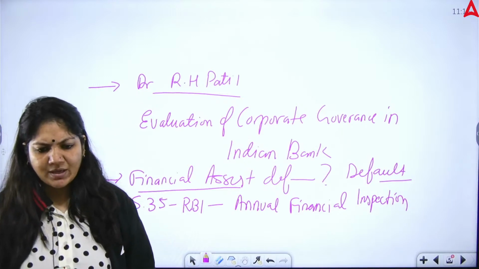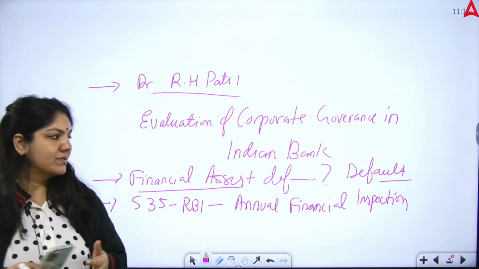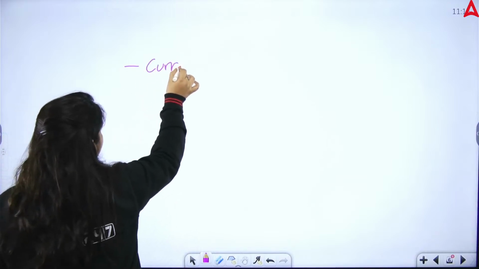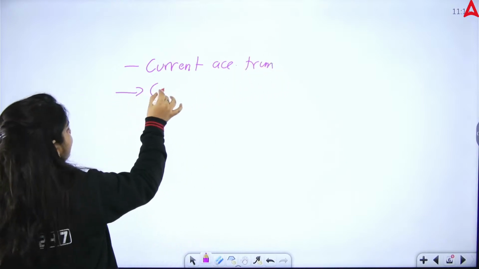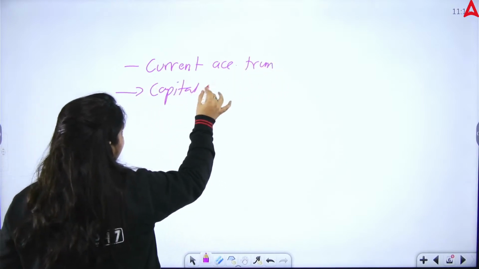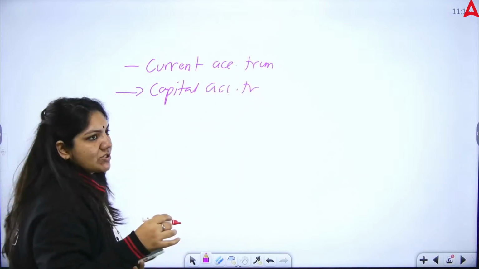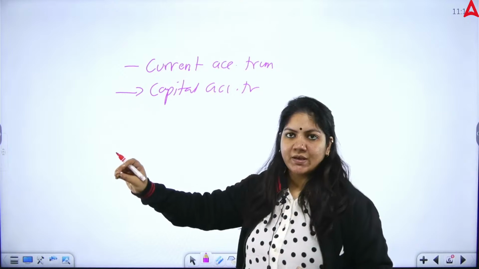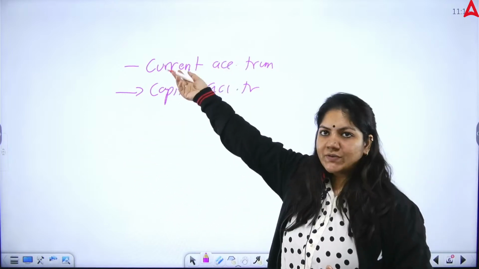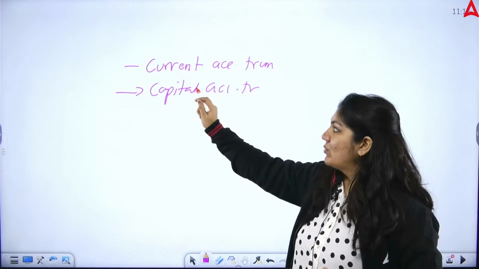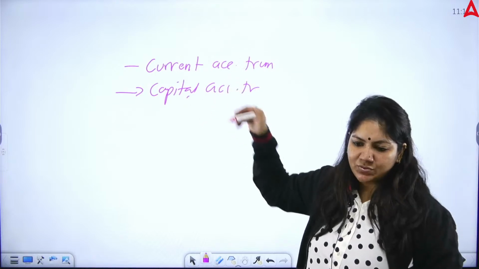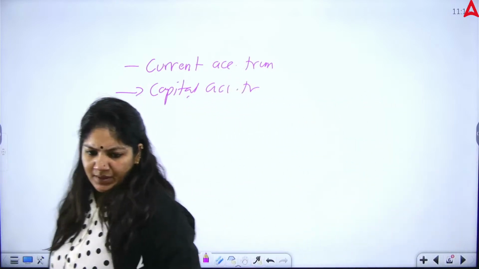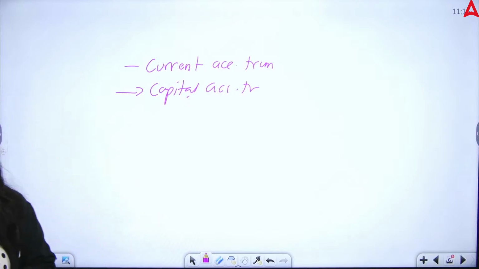Sandhya ma'am, current account and capital account transaction. In current account transaction, whatever the money that you give, once the money goes, it will not come back. That is called current account transaction. And what is capital account? Once money goes, the money will come back. So just remember the concept and answer accordingly. So this was the question.